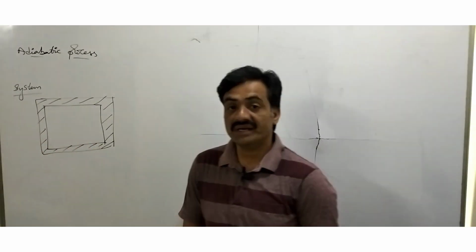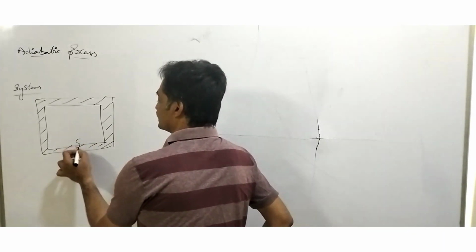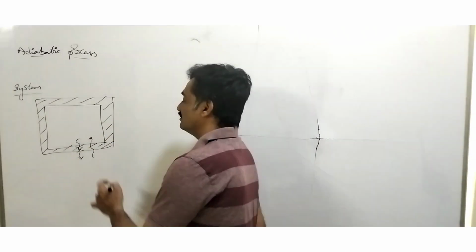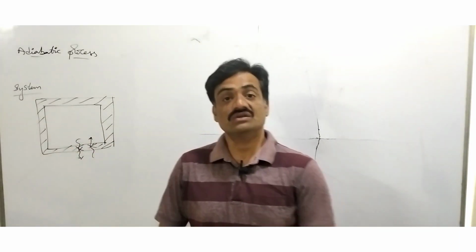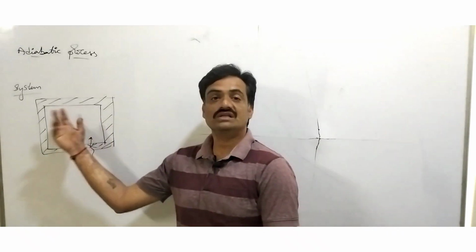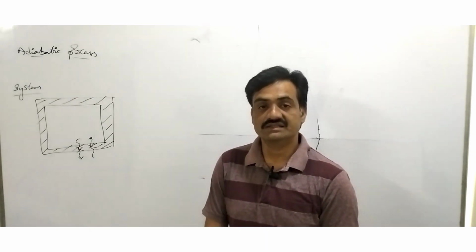Since this adiabatic wall does not allow heat to transfer to the surroundings from the body, or from the surroundings into the body, we can represent it as an isolated system.